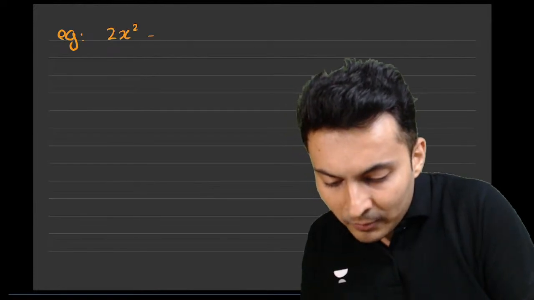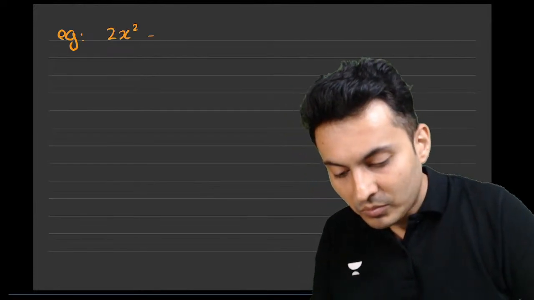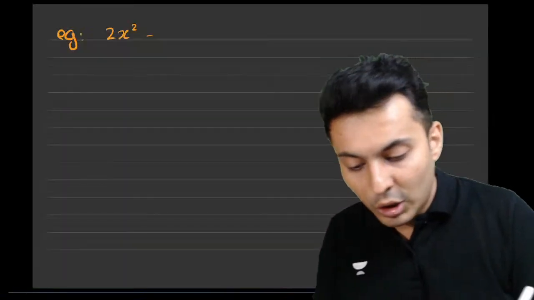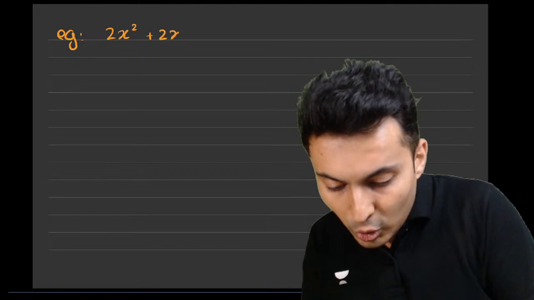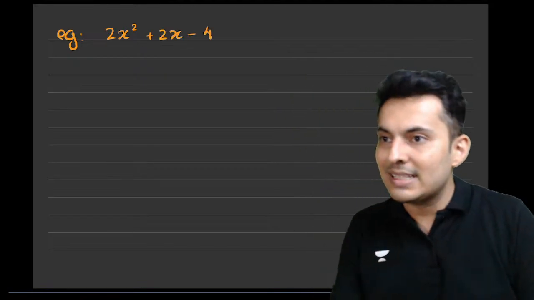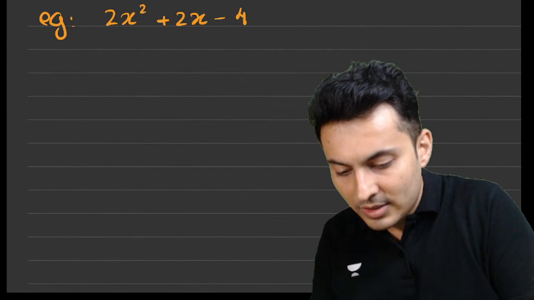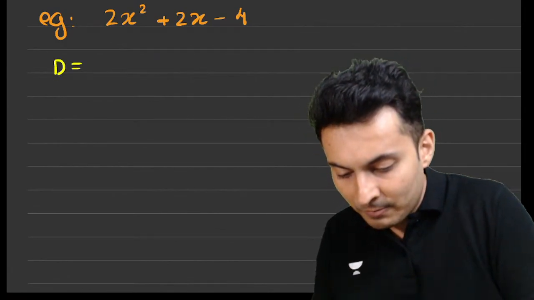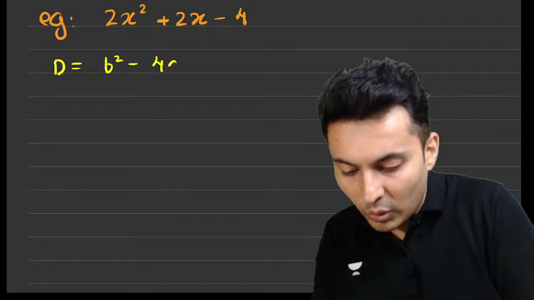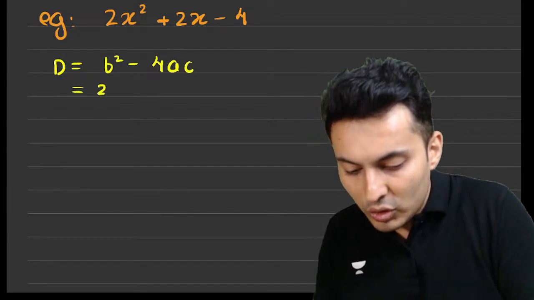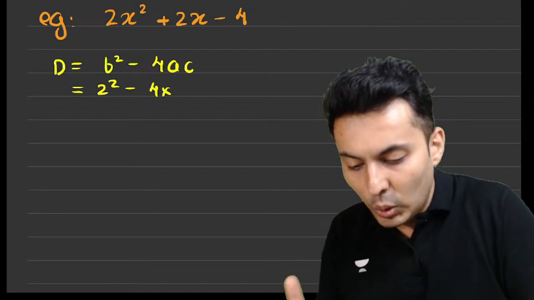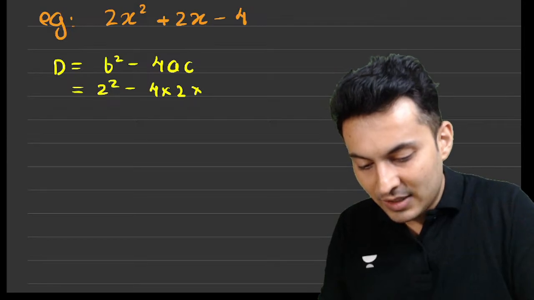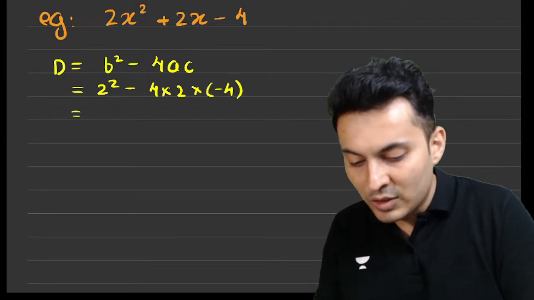Let's see what the discriminant is. b square minus 4ac. b is 2, so 2 square minus 4 into a, which is 2, and c is minus 4.